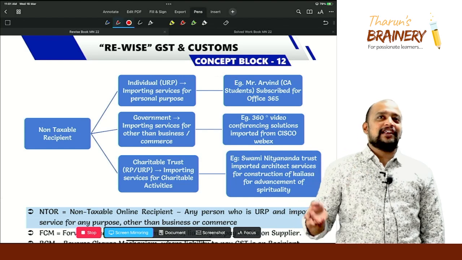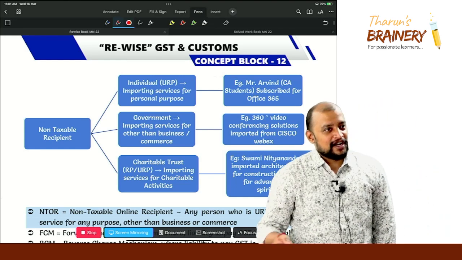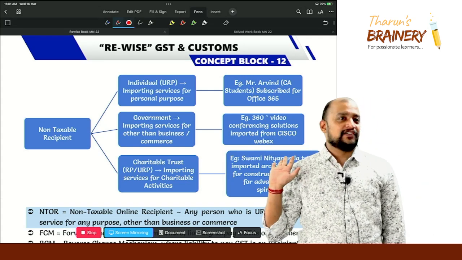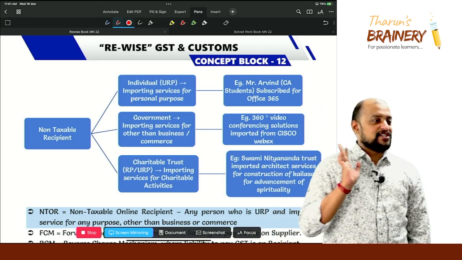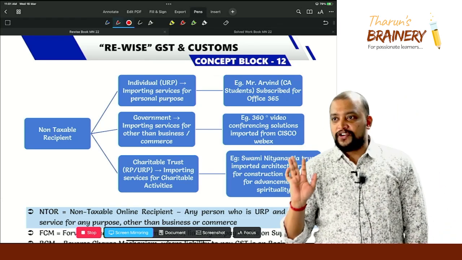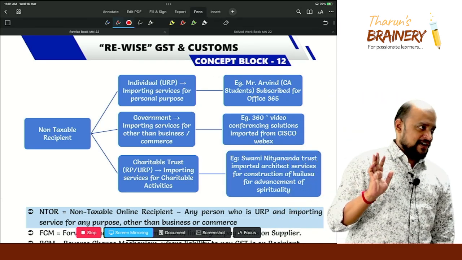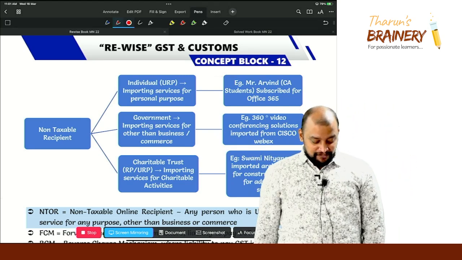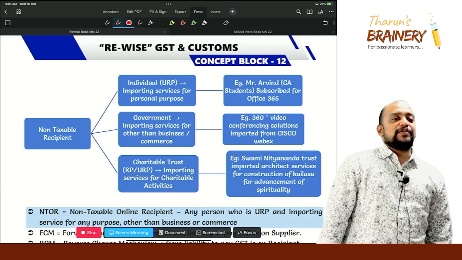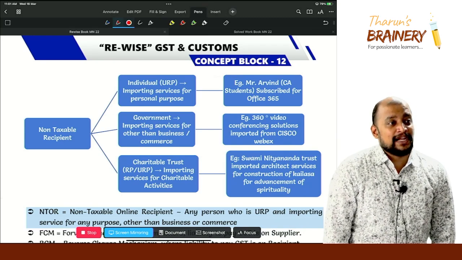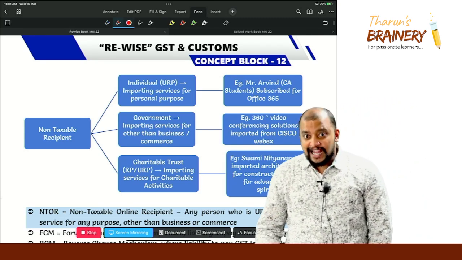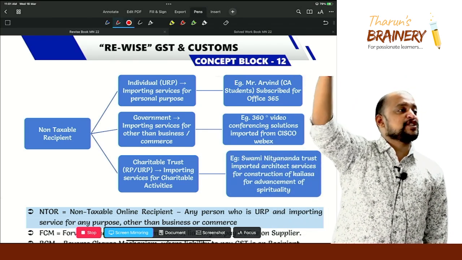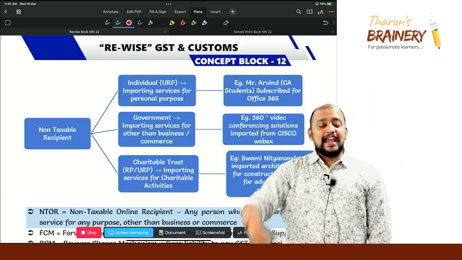Okay, you also tell. No OTT platform and Microsoft Office, nothing sir. As OTT platform alternative we have Telegram sir. Then for all these softwares we will download the crack sir, 1 rupee also we will not pay. Suppose if you pay and subscribe for Office 365, then it will be import by a non-taxable recipient and it is exempted. Import of other than OIDR service by non-taxable recipient is exempted.